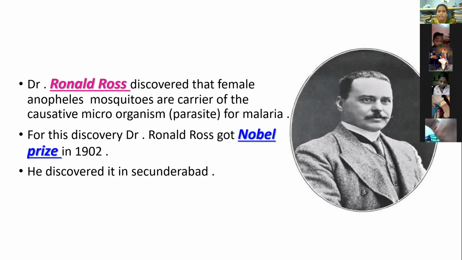For this discovery, Dr. Ronald Ross got a Nobel Prize in the year 1902. He discovered that the Anopheles mosquito is the carrier of the causative microorganism for malarial disease. Next.